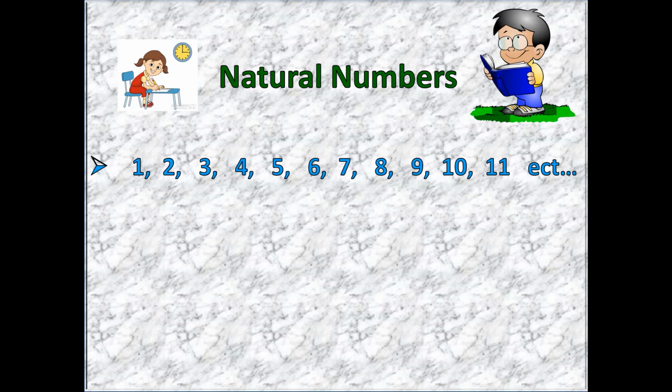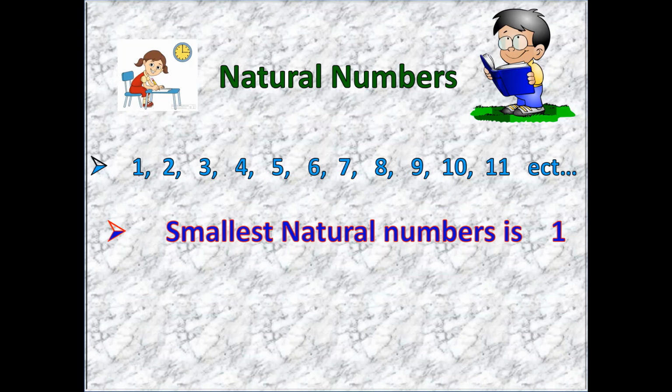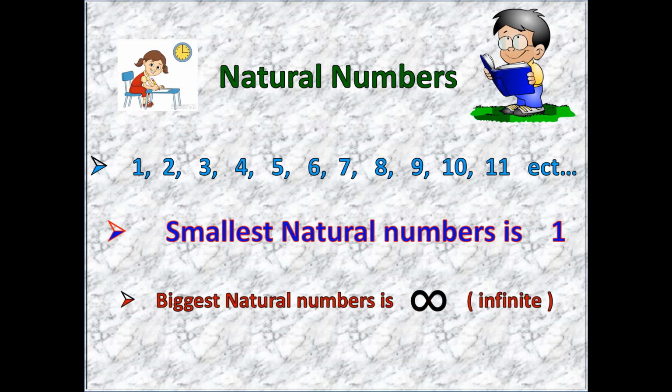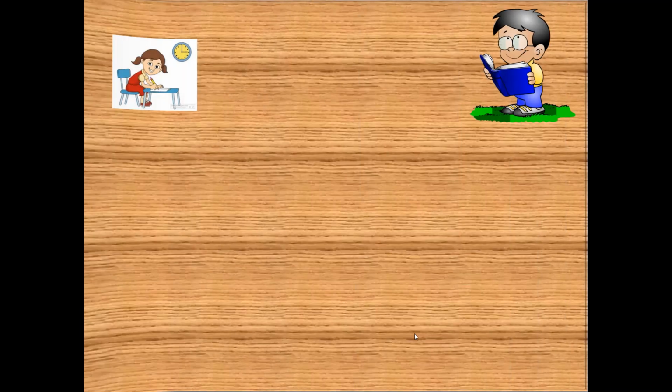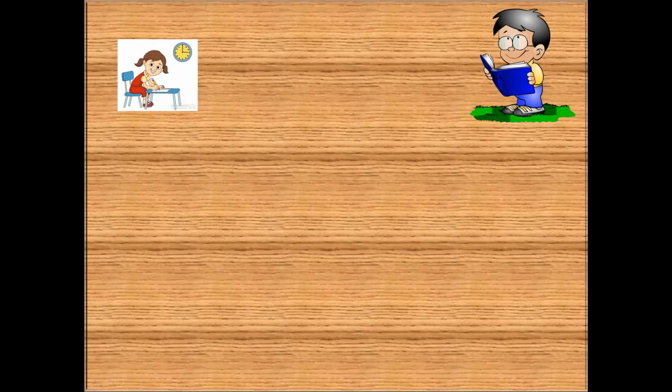For example, 1, 2, 3, 4, 5, 6, 7, 8, 9, 10, 11, etc. The smallest natural number is 1 and the biggest natural number is infinite, and the infinite symbol is this. Now, we will go on to the next page.